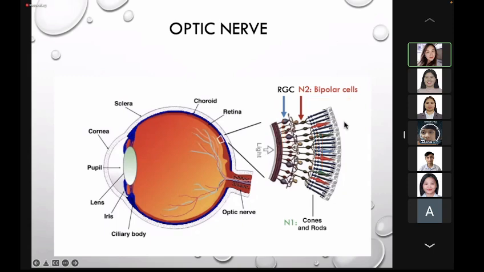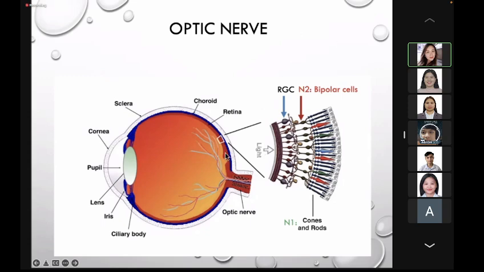Okay, so again, the first order neurons are the rods and cones. Second order neurons are the bipolar cells. These two are found in the retina. Take note, class, you have 10 layers of the retina, which we will discuss when we go through the special sensory organs.